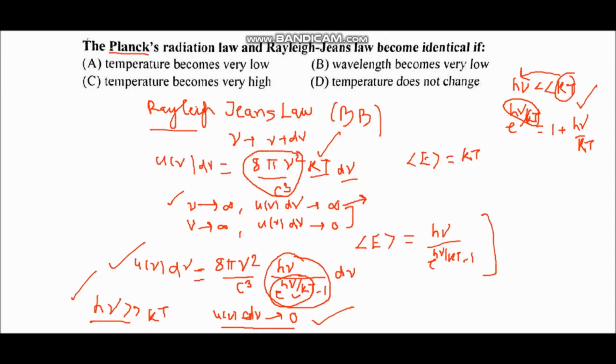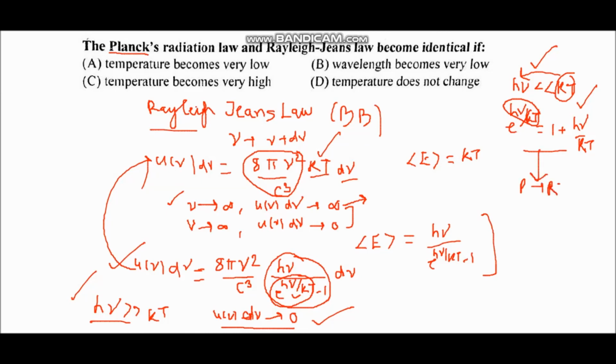So when we substitute this value in this equation, minus 1 and plus 1 cancel out, and in the denominator we have h nu over kT, also h nu cancels out, and we get this term again, 8 pi nu square over c cube into kT. So for this condition Planck's radiation law reduces to Rayleigh-Jeans law.